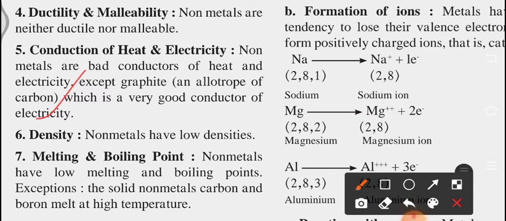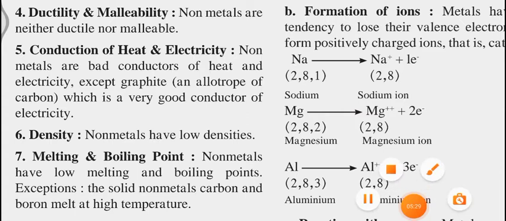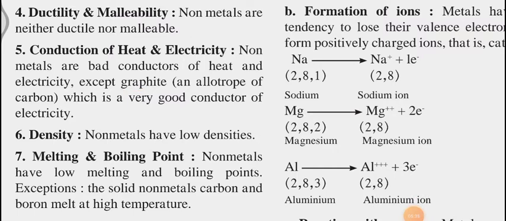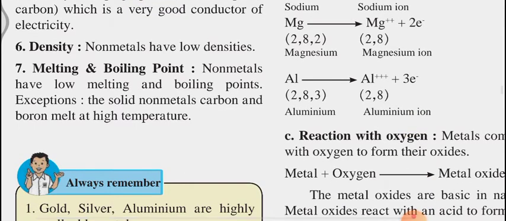Graphite is an allotrope of carbon only, and it is a very good conductor of electricity. Almost always we say non-metals are bad conductors of heat and electricity, but still over here we can say graphite is a good conductor of electricity and heat. Except for this, the remaining non-metals are bad conductors of electricity and heat.